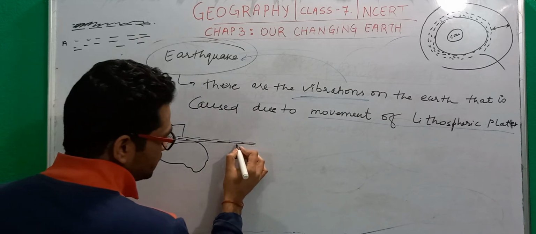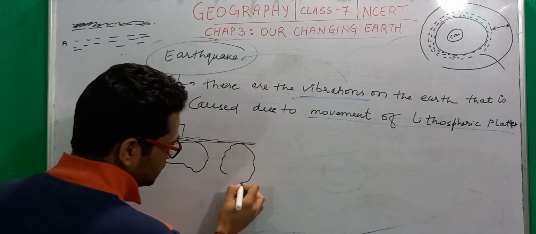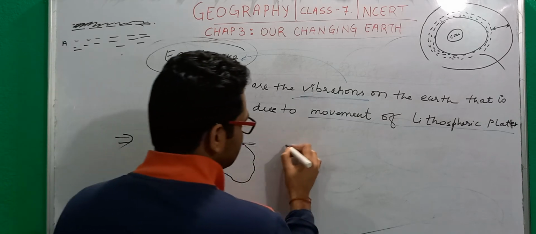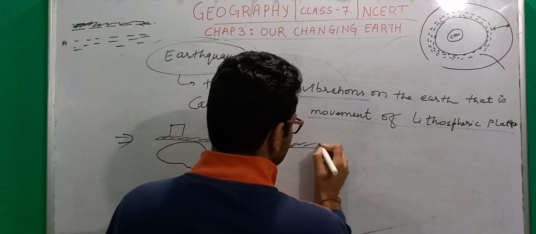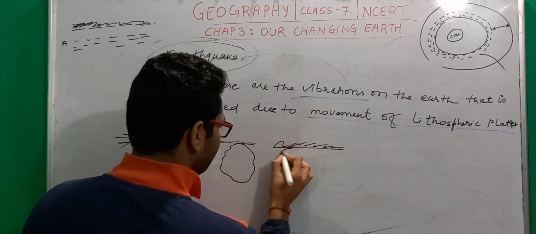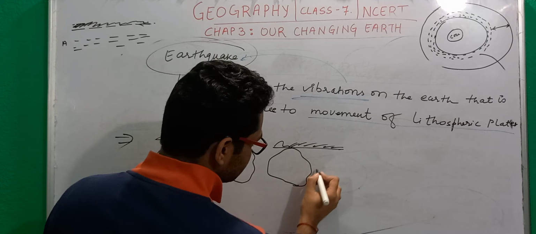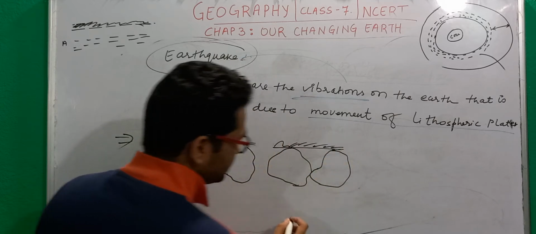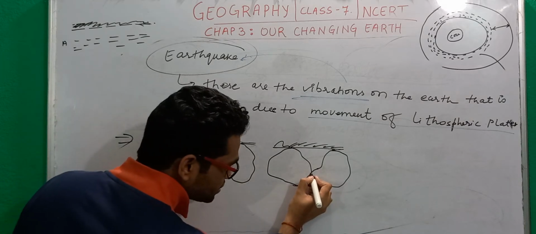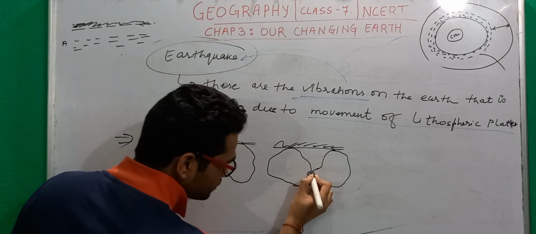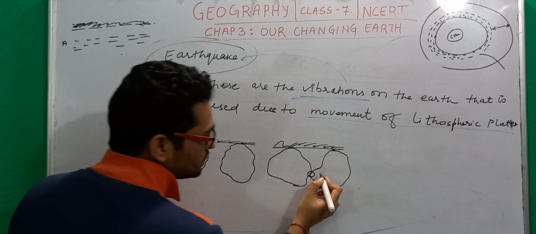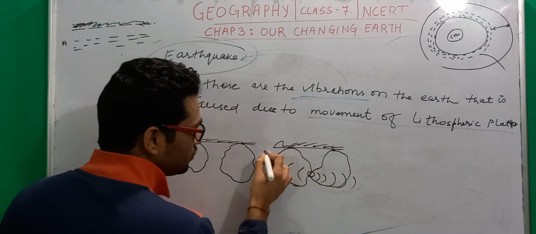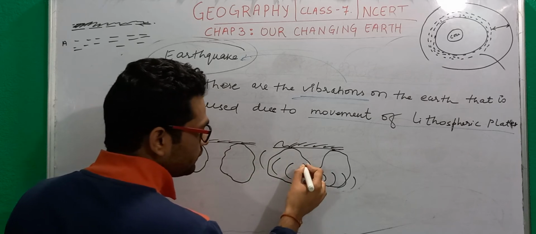Okay, so when these two plates were placed there, what happens after some time, suppose this is the soil, is that these two plates collide with each other, they tend to collide. And what happens at this point of interaction is that a lot of energy will be released, and this energy travels across the body of the earth in the form of waves.